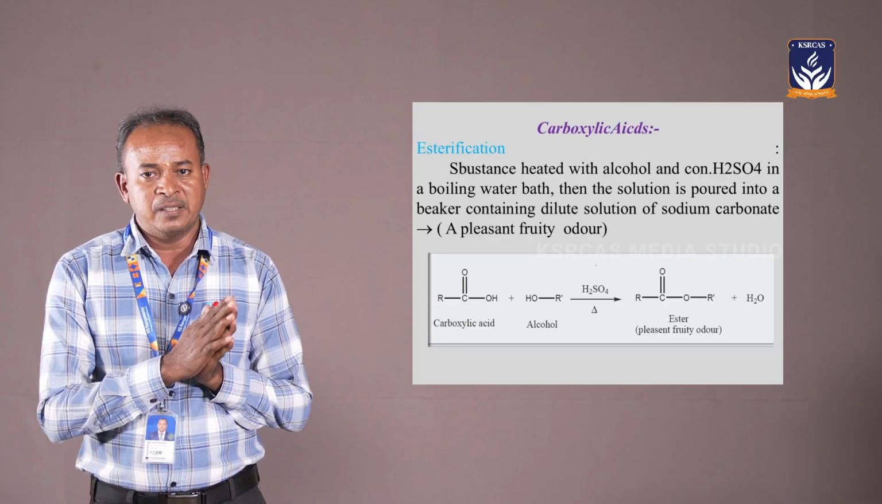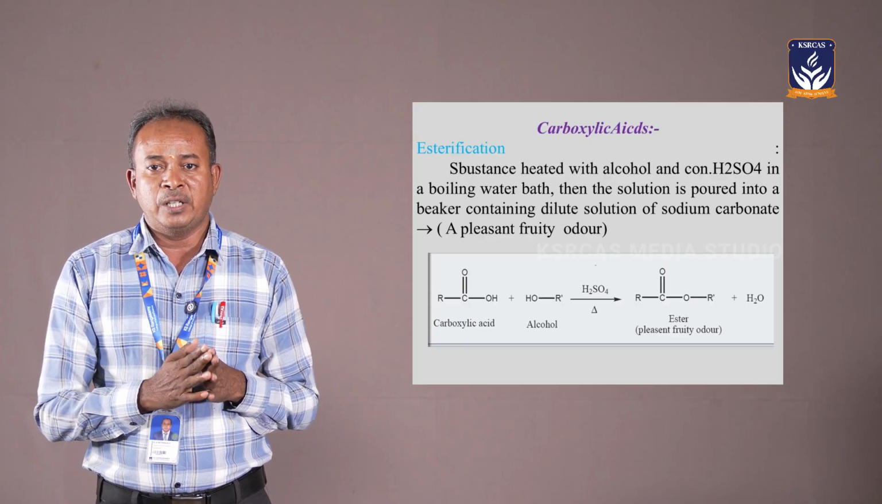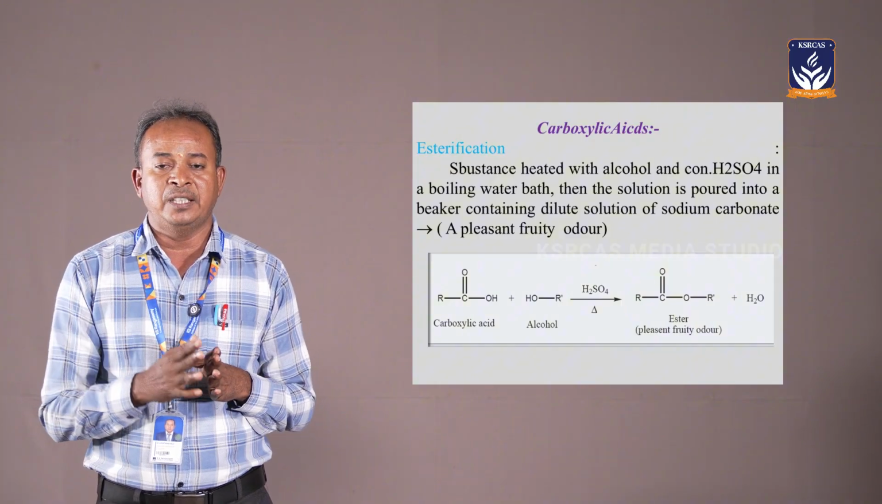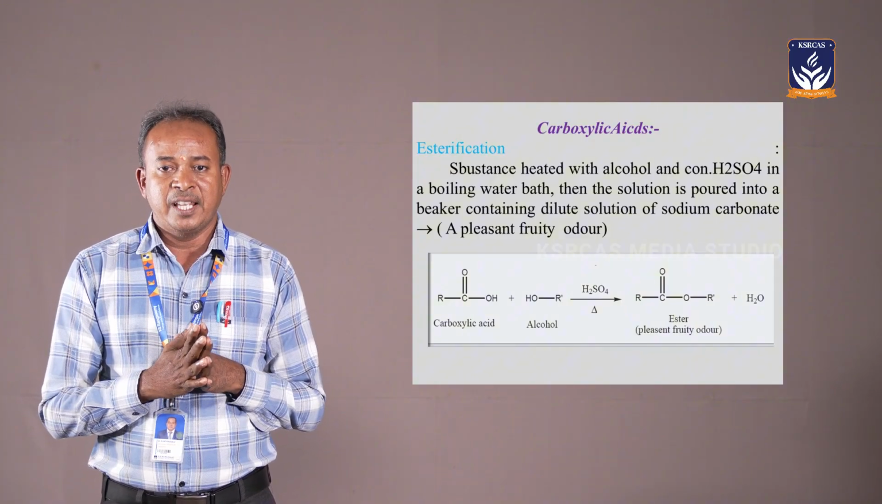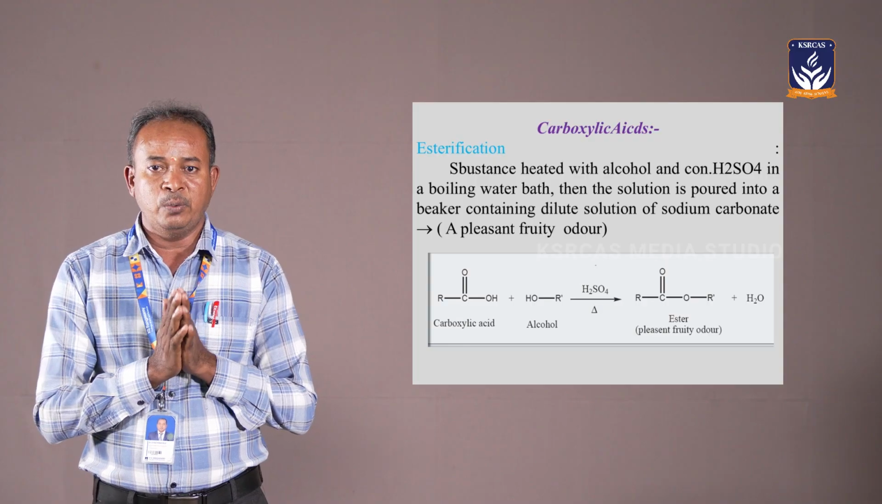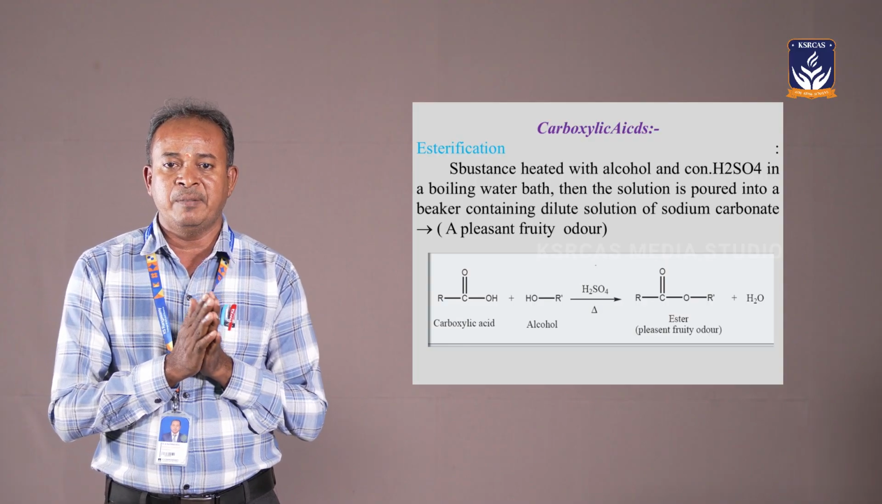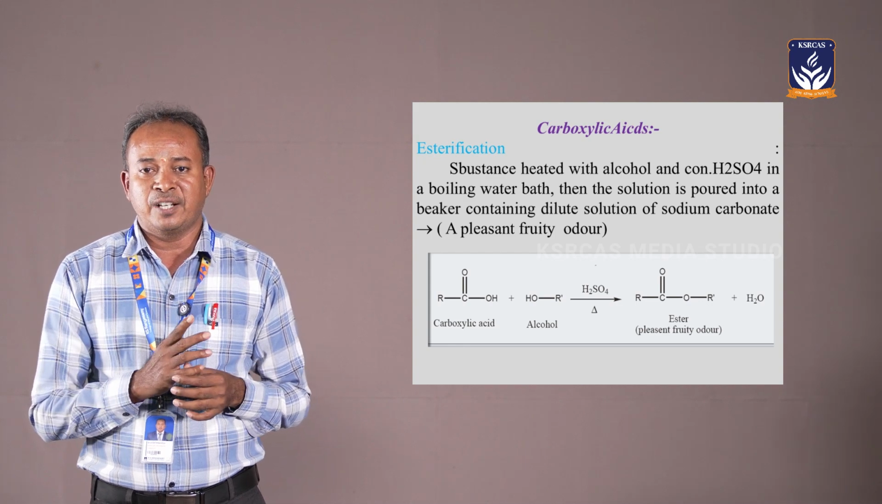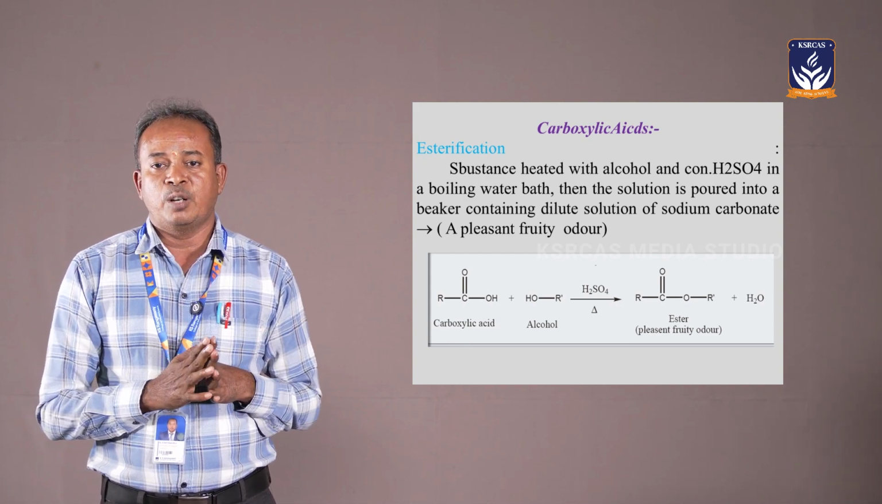How is this test performed? Take a small amount of the acid, treat it with sulfuric acid, and then add ethanol to get an ester. Ester means a fruity smell. The fruity smell indicates the presence of ester, or the formation of esters. Suppose the ester smell is not formed, then carboxylic acids are absent.